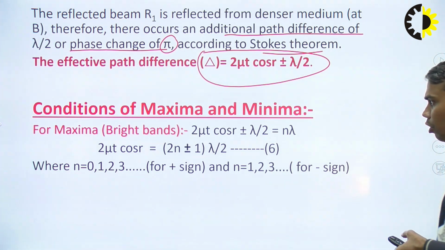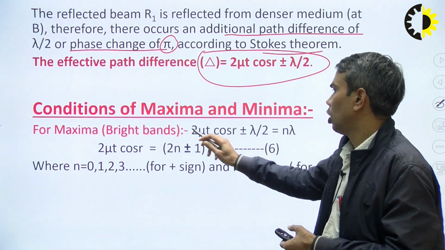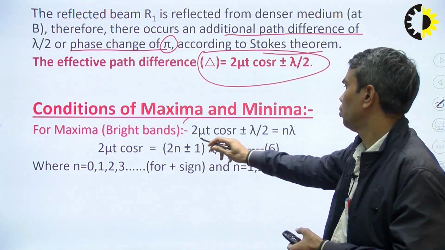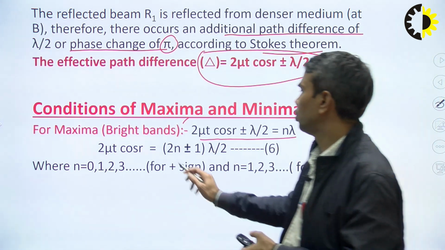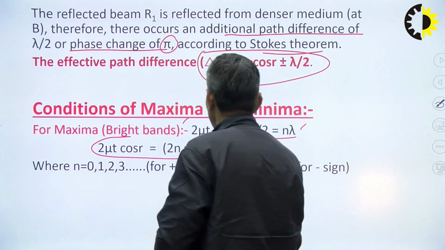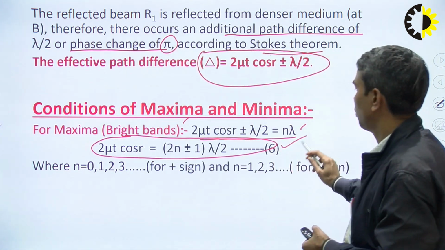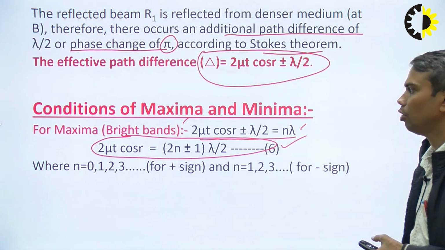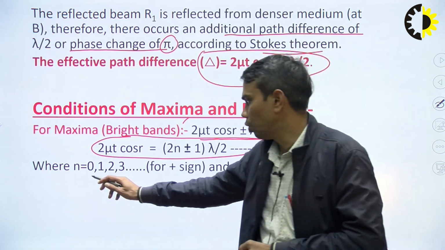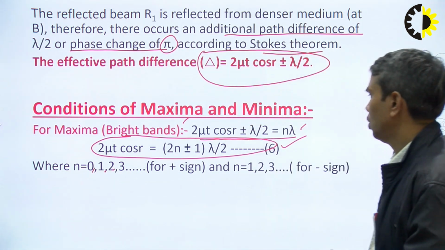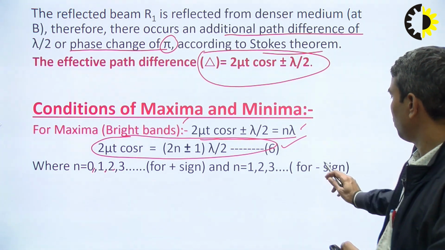Now, the condition for maxima and minima. For maxima or bright bands, 2 mu t cos R plus or minus lambda by 2 must be equal to n lambda. So, 2 mu t cos R is equal to (2n plus or minus 1) times lambda by 2. Equation 6 is the condition for maxima, where n starts from 0, 1, 2, 3, for the plus sign, and 1, 2, 3 for the minus sign.